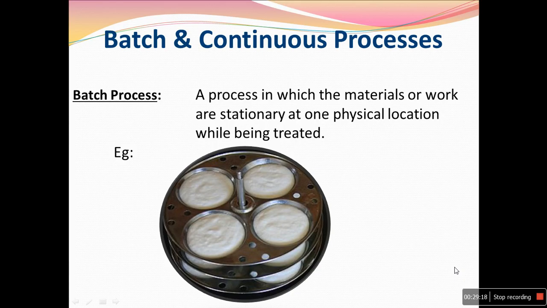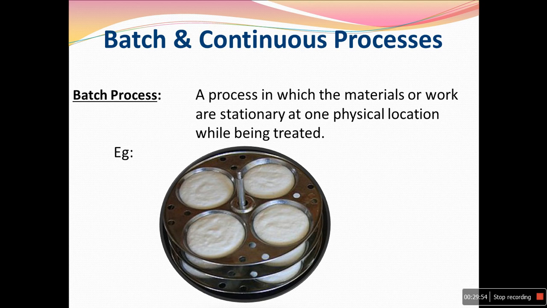Okay, so there are different types of process depending upon the movement of materials, whether it is stationary or continuously moving. They are classified into two types: batch and continuous process. A process in which the materials or work are stationary at one physical location while being treated is called a batch process.